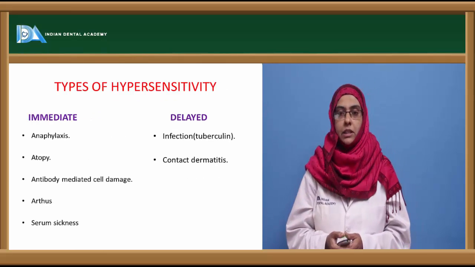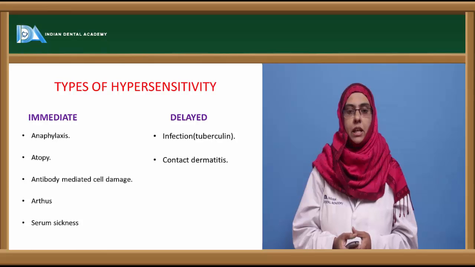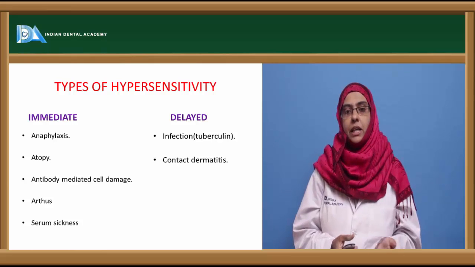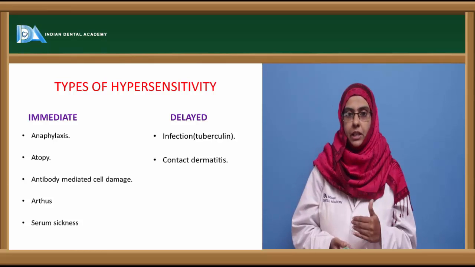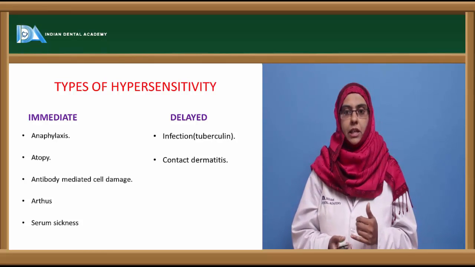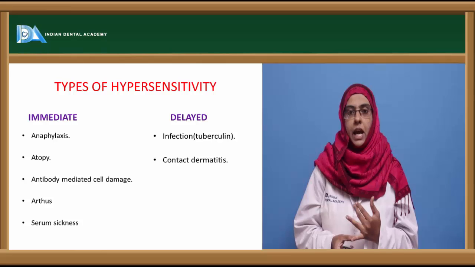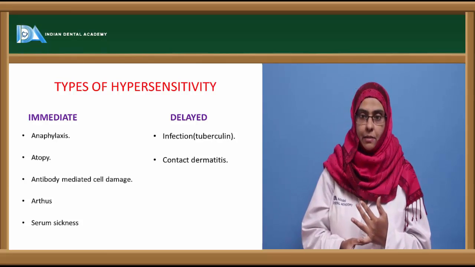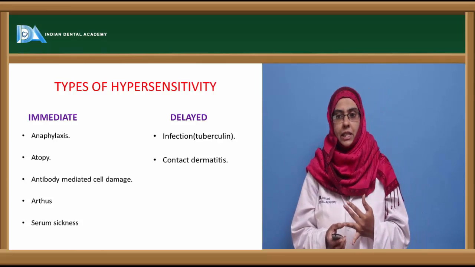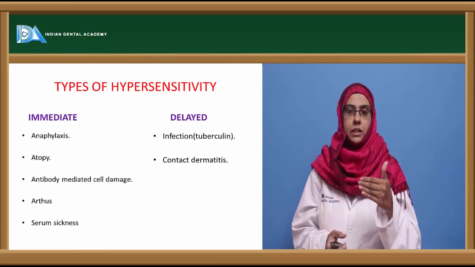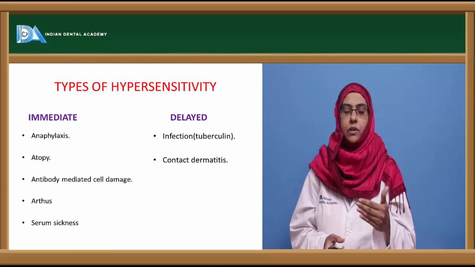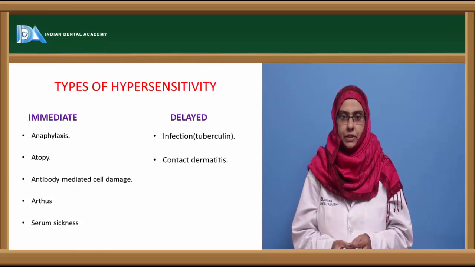Now, the clinical manifestations associated with the immediate and the delayed type of hypersensitivity reactions are: in immediate hypersensitivity reaction, anaphylaxis, atopy, antibody mediated cell damage, you can see the Arthus reaction and serum sickness. So all these are due to the manifestation of the immediate type of hypersensitivity reaction.